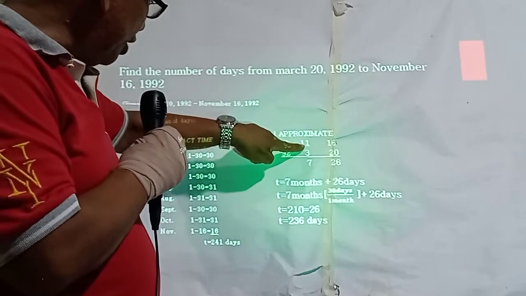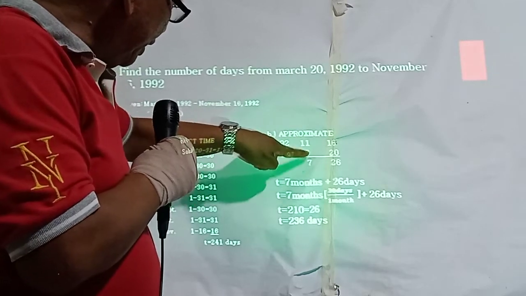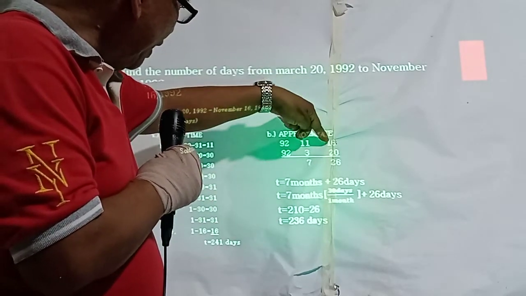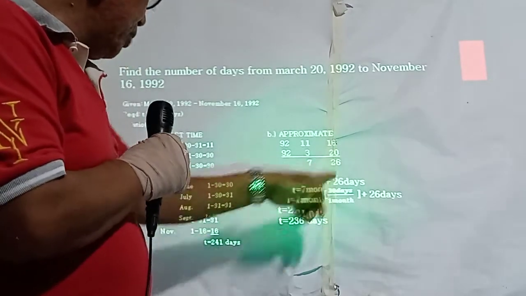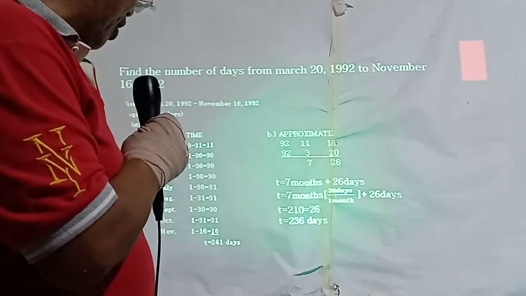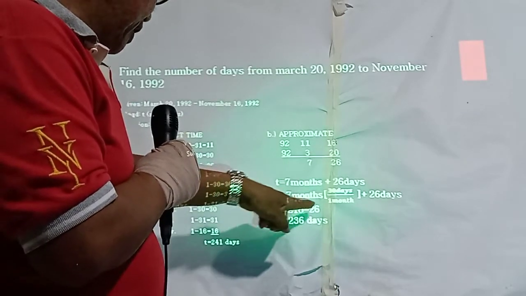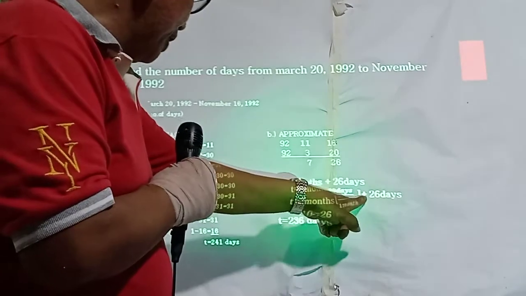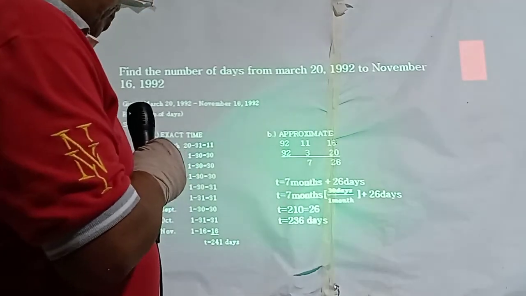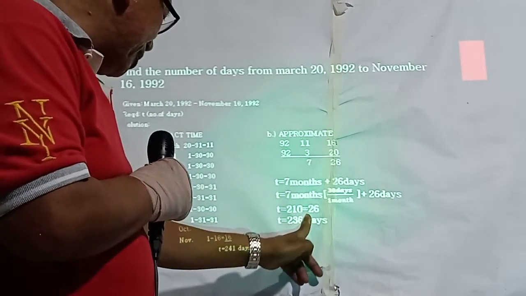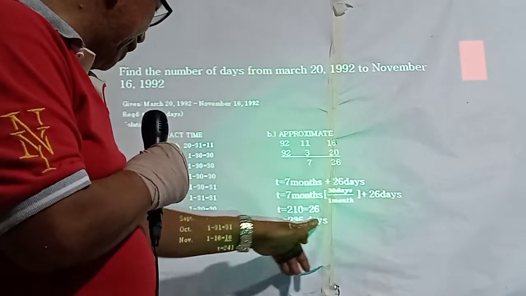So this is already 10 because you borrowed 1 month. 10 minus 3 is 7 months. And then 46 minus 20 makes 26. So 7 months and 26 days. So this is how we compute it. So 30 days over 1 month. 7 times 30 is 210, plus 26. So we have 236 days.